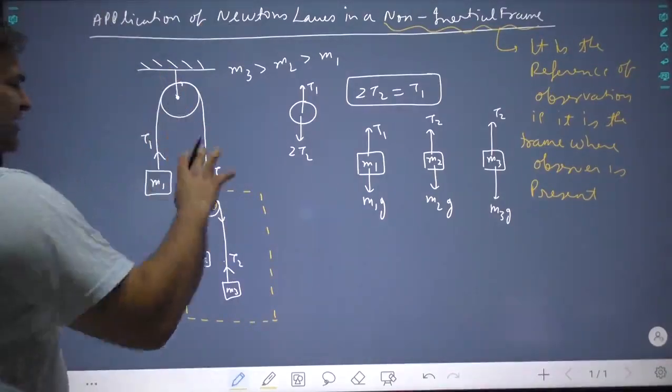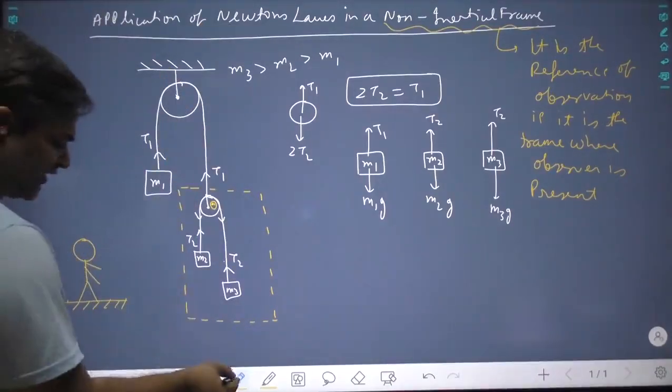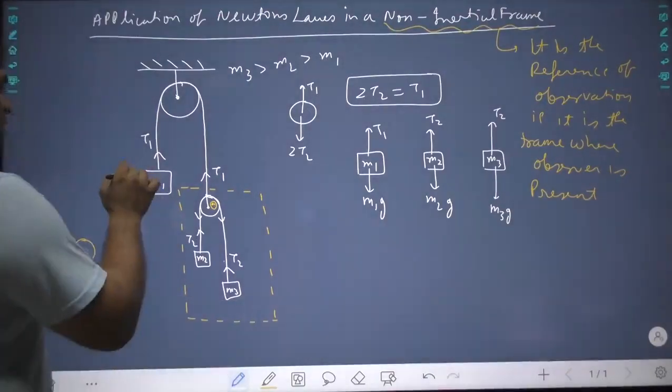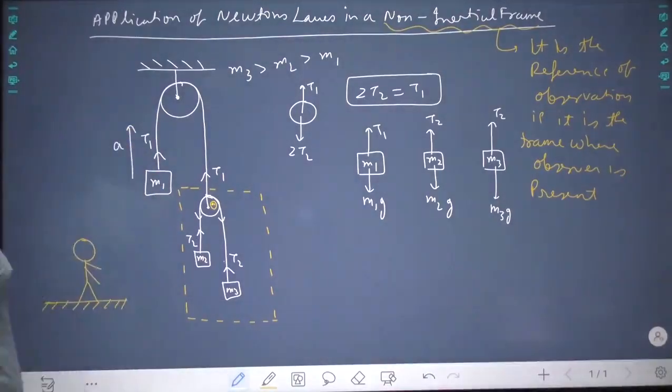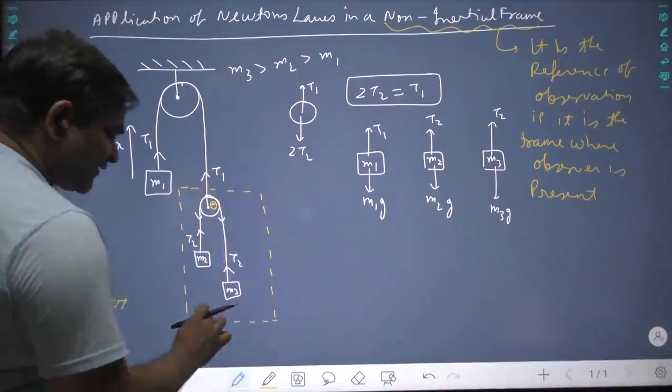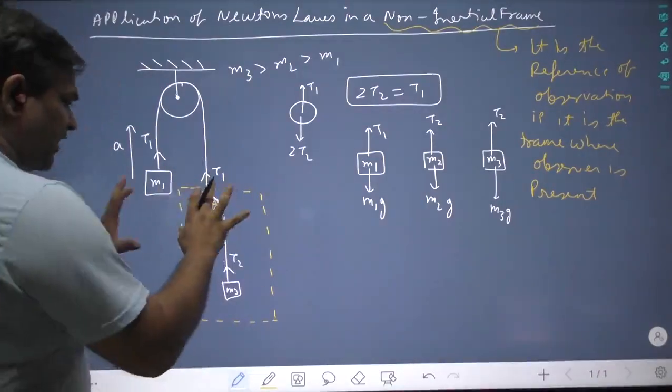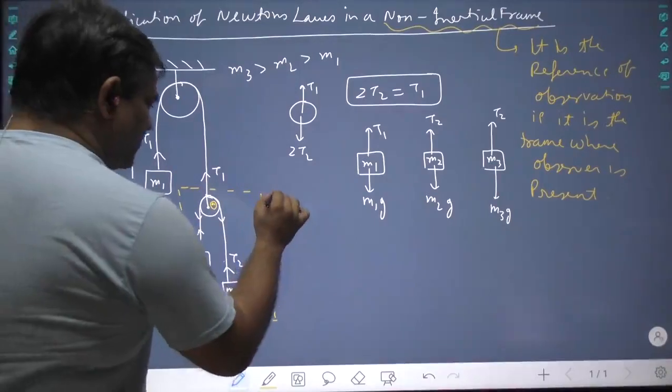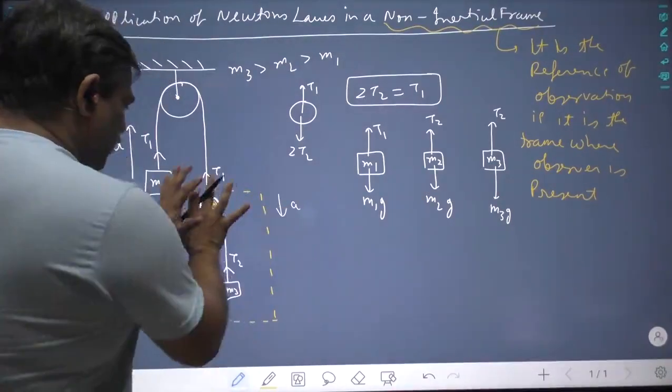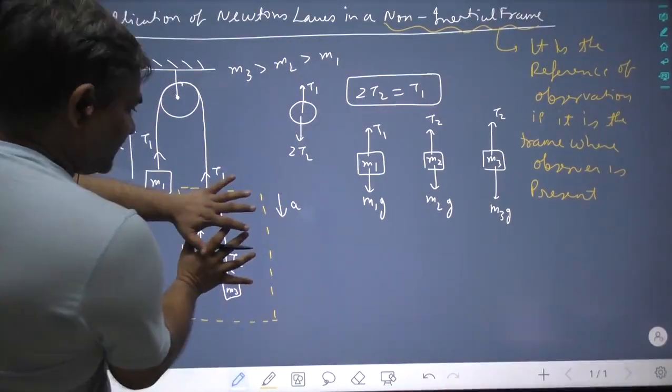Now, for each a different acceleration. Let us take that this particular quantity goes with acceleration A upward, then this whole system will go with acceleration A downwards.